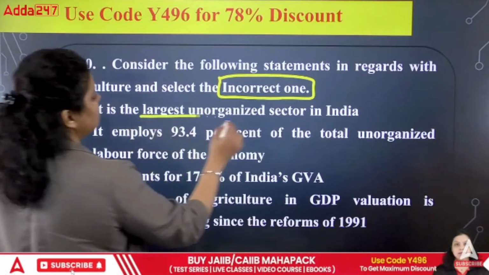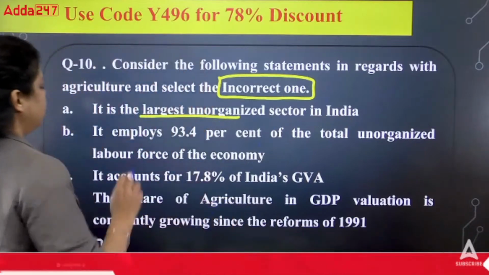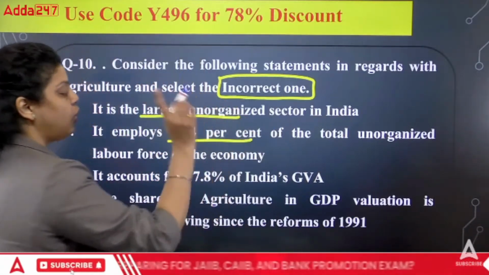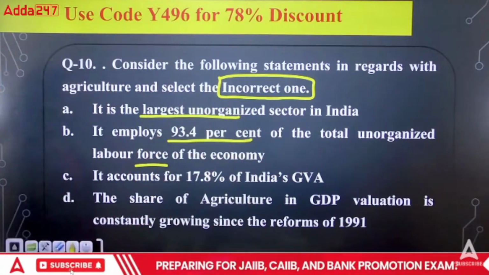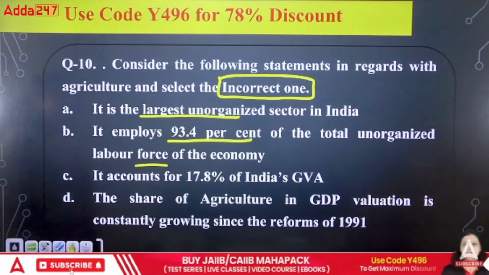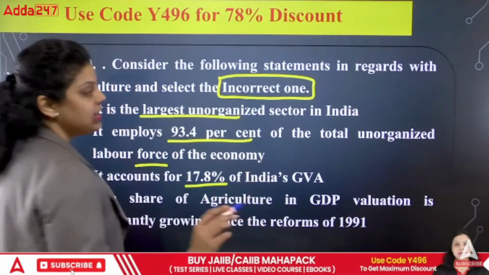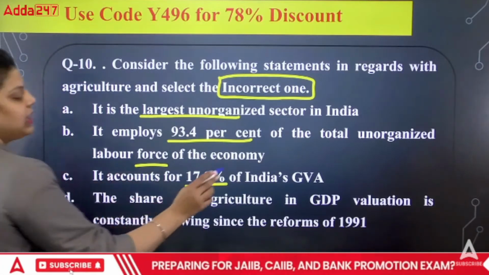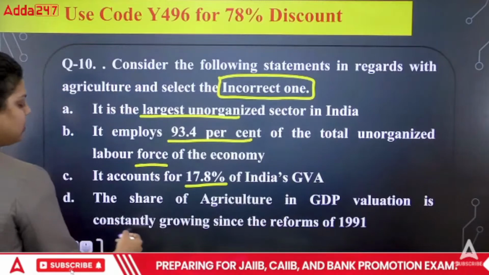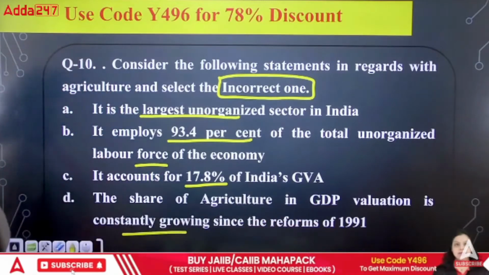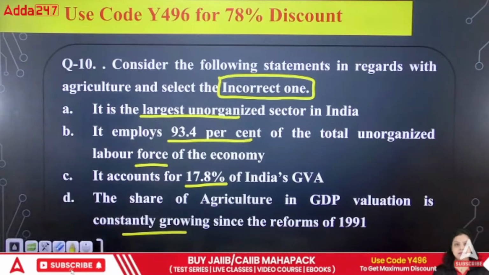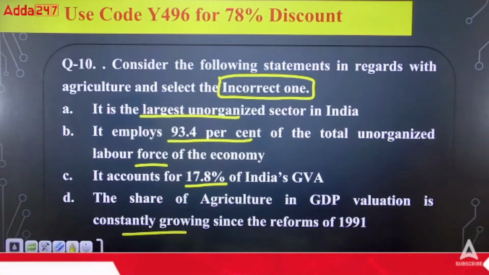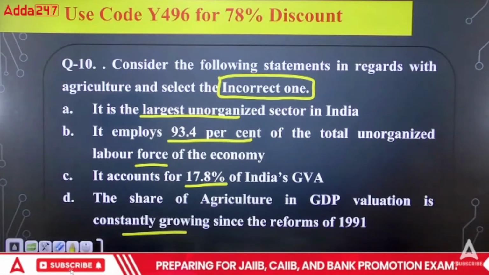First, it is the largest unorganized sector in India. Second, it employs 93.4% of the total unorganized labor force of the economy. Third, it accounts for 17.8% of India's GVA. Fourth, the share of agriculture in GDP valuation is constantly growing since the reforms of 1991. Which of the following statements is incorrect? A, B, C, D.